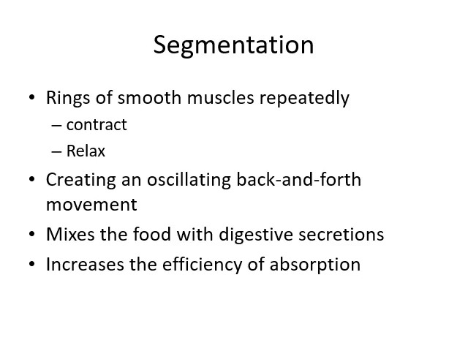Segmentation is when rings of smooth muscles repeatedly contract and relax, creating an oscillating back and forth movement, mixing the food with digestive secretions and increasing the efficiency of absorption. Basically, just consider the goat on Bakra Eid, the intestine present in the goat. If you remove the intestine from the goat body, still that intestine shows movement, and this movement will be back and forth, forward backward, and this forward backward movement will move the food in the forward direction, and that is the segmentation.